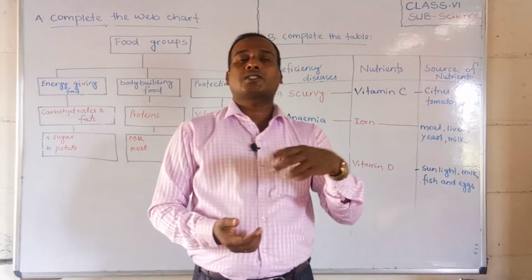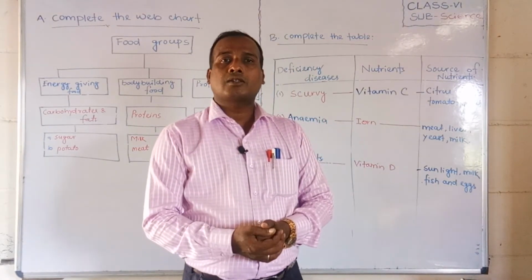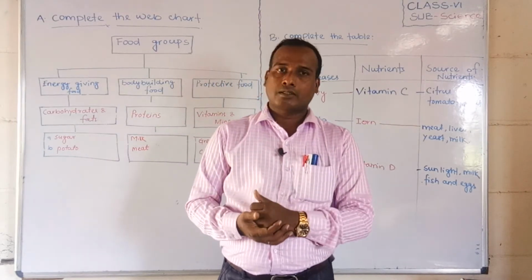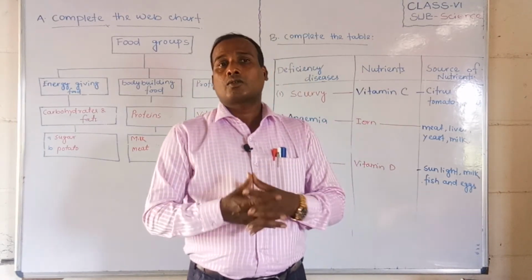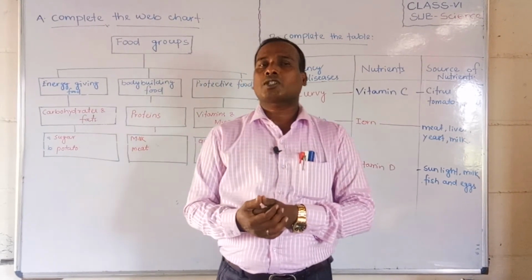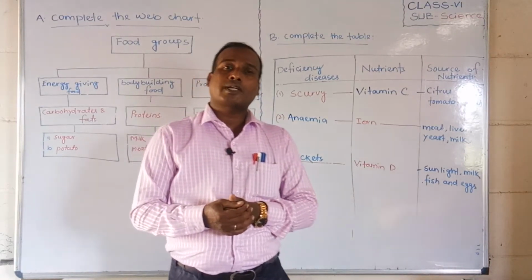For example, due to the deficiency of calcium we will face problems with the bones, teeth and gums. Yes, decay of the teeth, bone weakness, bow bones, some diseases like that we will face. Okay students, these are specially called protective foods.